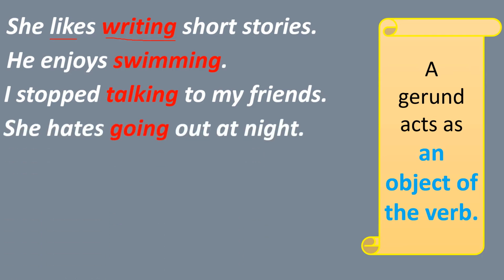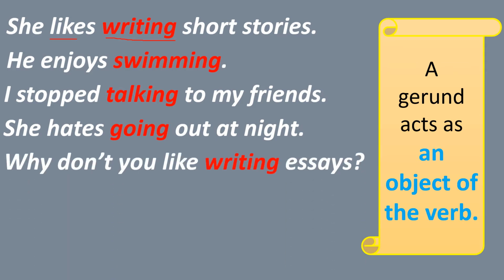Next one. She hates going out at night. What does she hate? She hates going out at night. Here also, going is the gerund. It acts as the object of the verb hates. Going out at night is hated by her. Hates is a transitive verb.